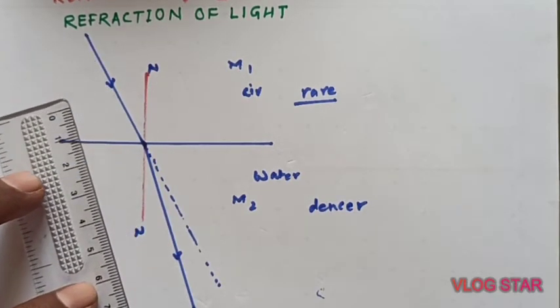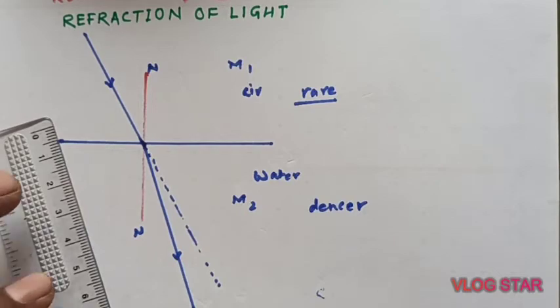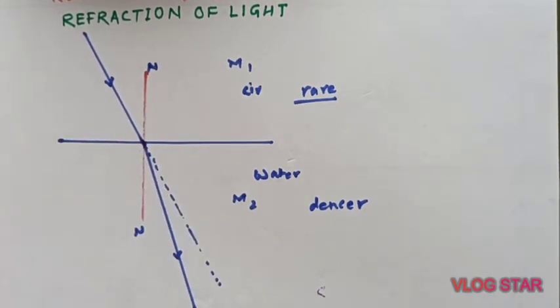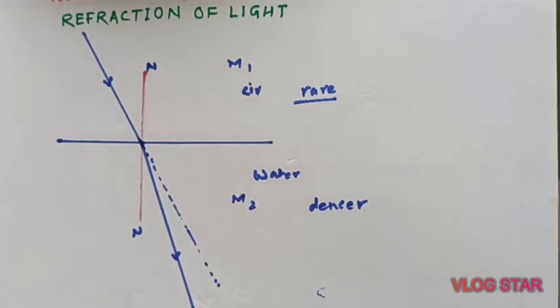What happens if it enters from water to air? It will bend away from the normal. So this bending, when light moves from one medium to another medium, there is a change in path, what we call in simple language bending of the light, and this phenomenon is known as refraction of light.